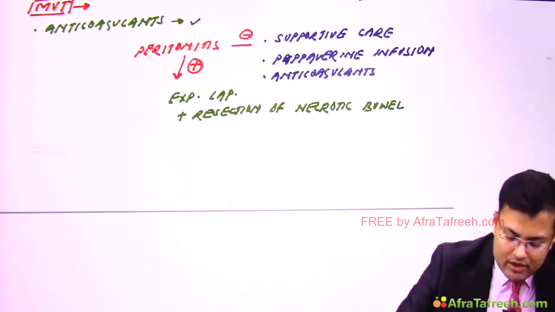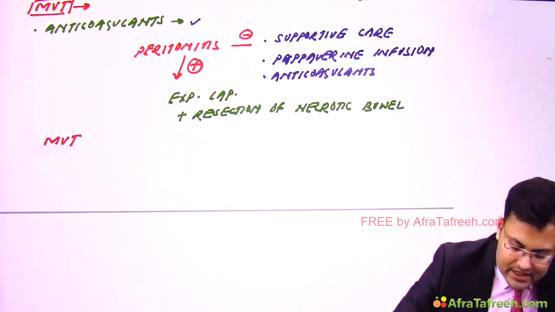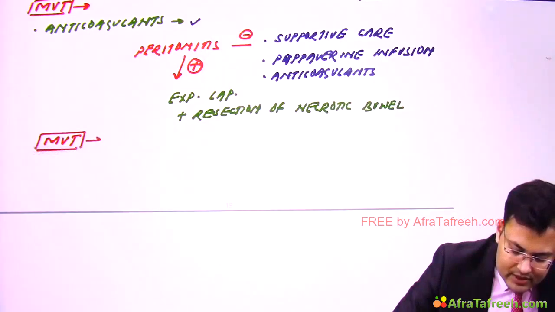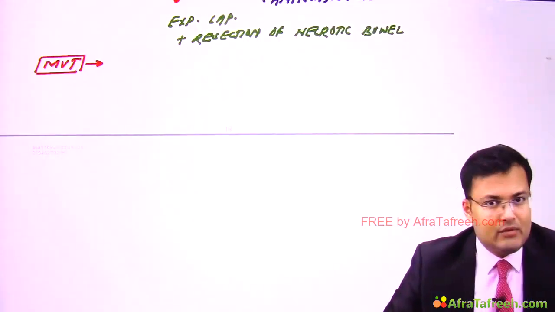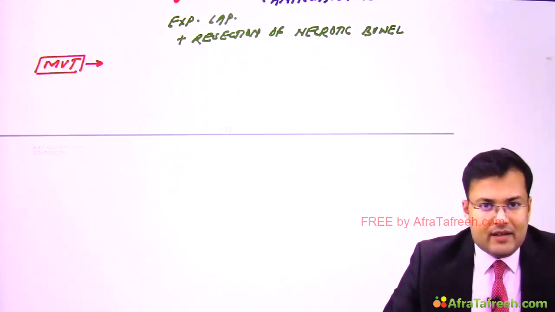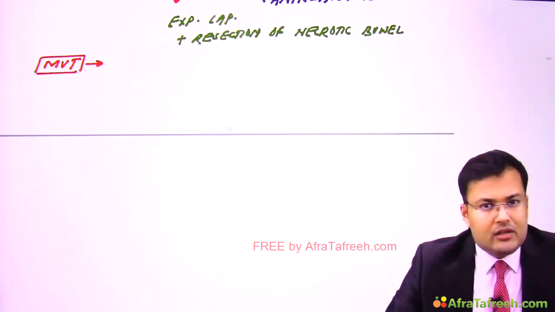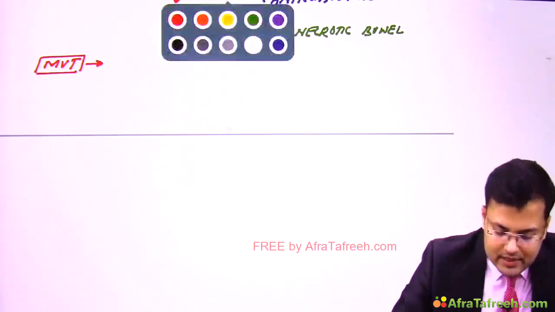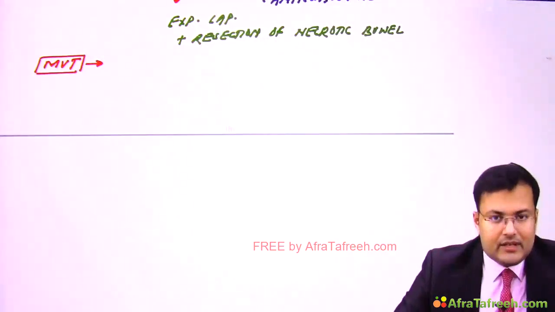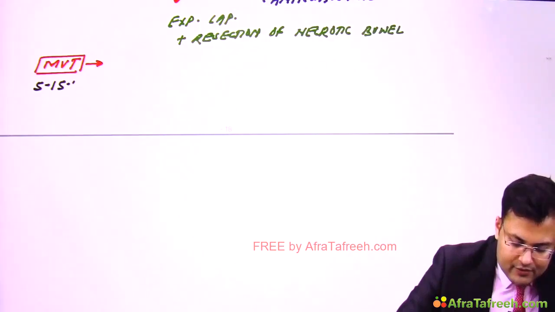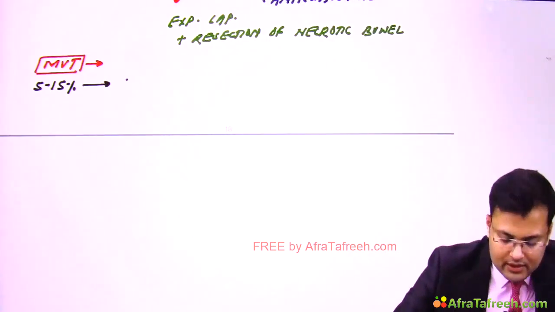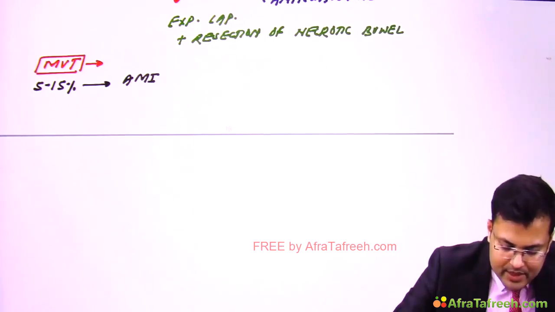The patients who are going to develop mesenteric venous thrombosis generally have one of the hypercoagulable states present. Certain patients are having congenital disorders, some patients are on OCPs. Clear? So this is mesenteric venous thrombosis, and it's responsible for 5 to 15% of patients of acute mesenteric ischemia.